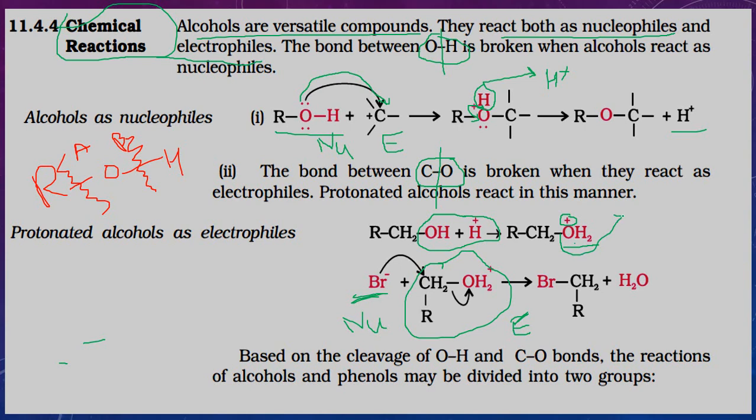That's why always in elimination the more stable species are formed. The more stable species, generally, may be a water molecule, NH3, HCl, like that. Even in the first case, H plus is also more stable, that's why it is forming. But in the second case H2O is more stable, that's why H2O is forming. In the first case, there is no chance to form a water molecule. Next, see here the water molecule is left, so the carbon gets a positive charge, this carbon receiving electrons from the bromine, so it is acting as an electrophile.